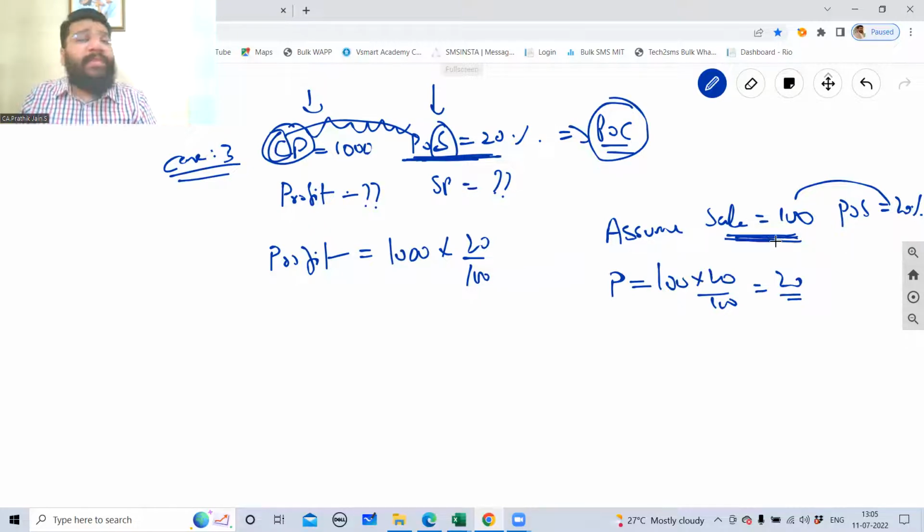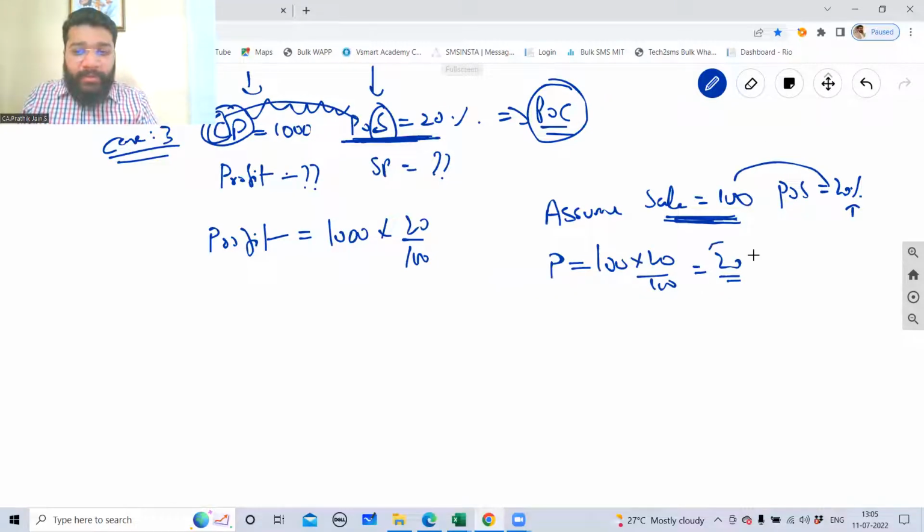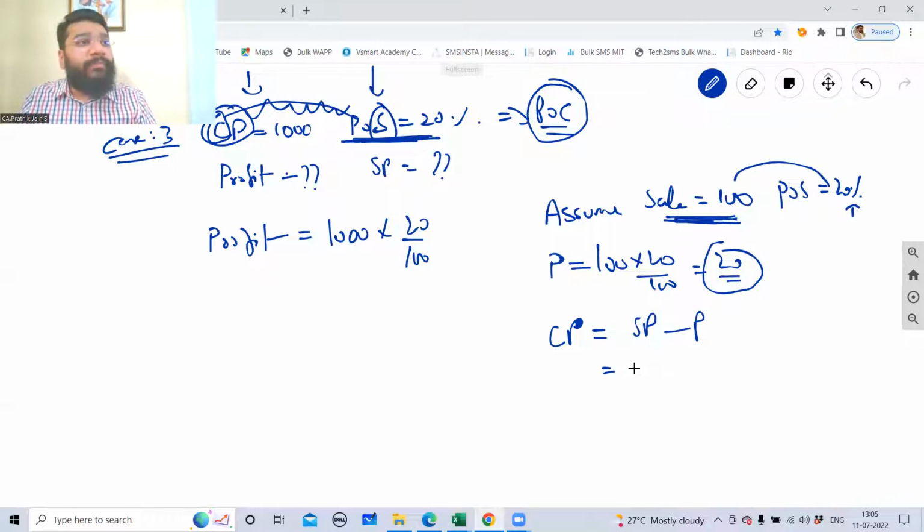Why did we assume sale as 100? Because percentage is always out of 100, that's why we took sale as 100. Then you'll get the proper answer. You can assume something else also as sale, but it will get more complicated. So 20 rupees is your profit, guys. Now, I need to find cost price. Sale price minus profit is cost price. Sale price is 100. Profit is 20. What is my cost price?